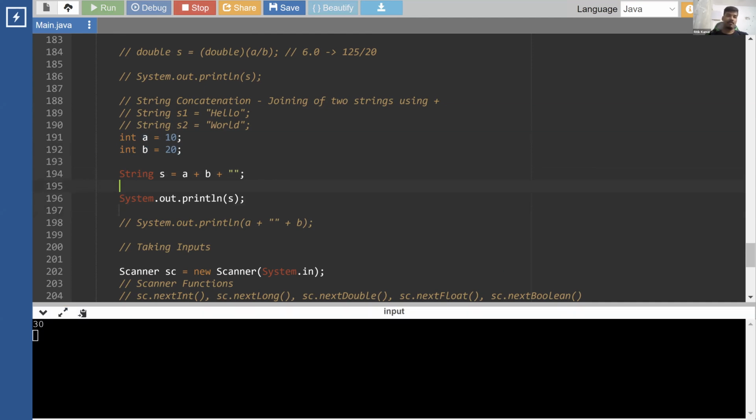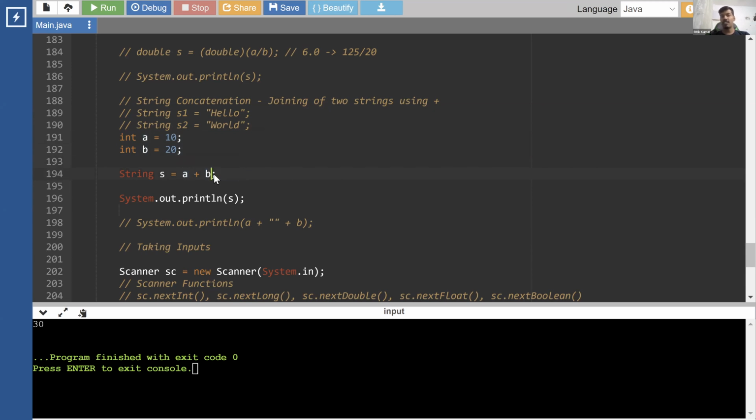So what happened is here we have two numbers. Now we are trying to perform addition. Even though we are storing it in a string, it will compute from left to right, so these two are numbers, and we are doing addition of two integer values. So what is the result going to be? The result is going to be the sum of the integer values, that is 30. Then we are adding a string, so it gets converted into a string.